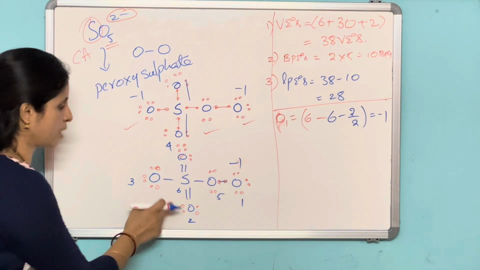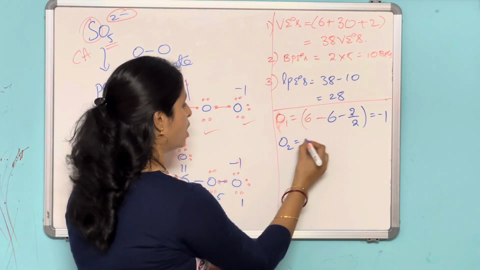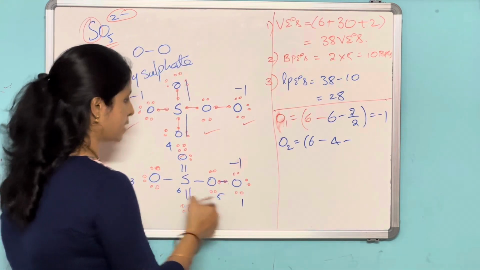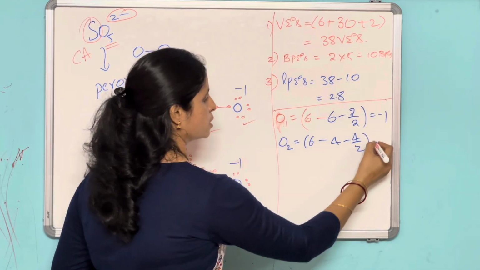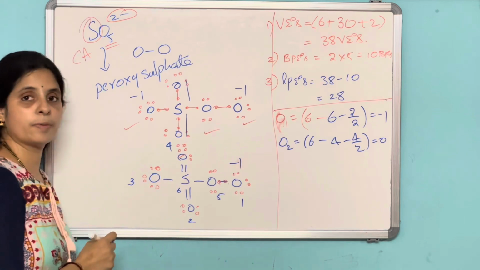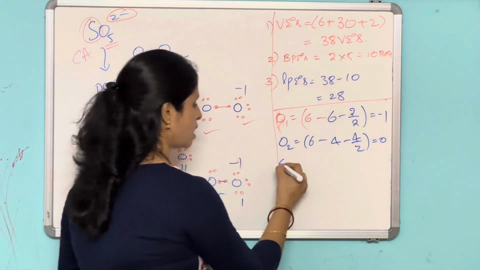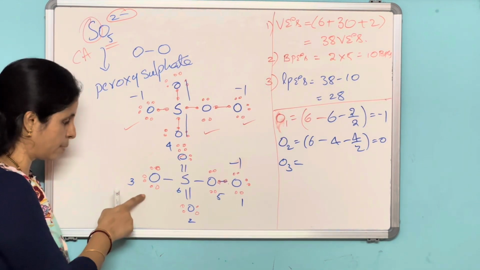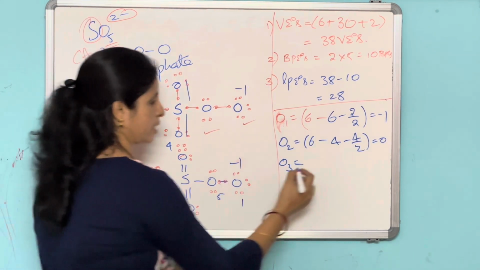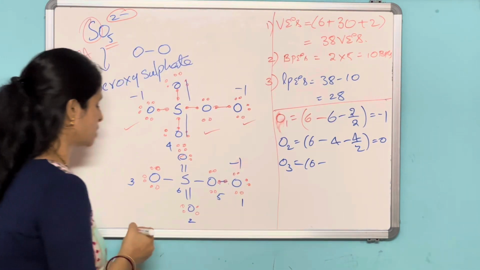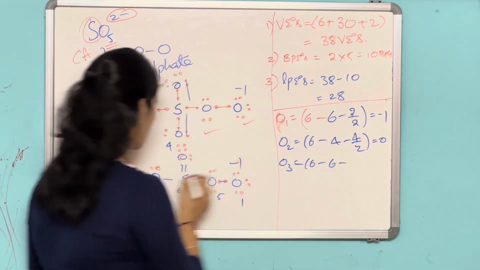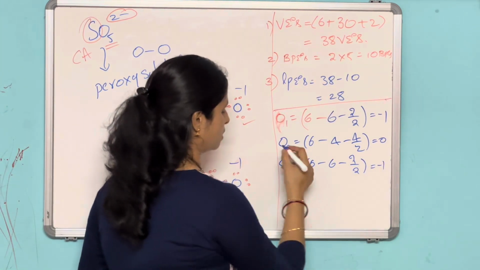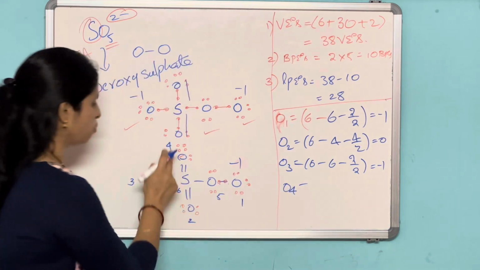Next, for the second oxygen, O2: valence electrons 6 minus lone pairs 4 minus bond pairs 4 by 2, which is 0. Oxygen with a double bond, 0 formal charge. And O3, oxygen with a single bond: 6 minus lone pairs 6 minus bond pairs 2 by 2, which is minus 1.